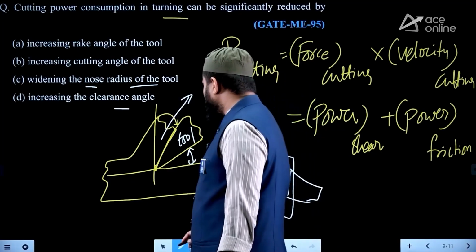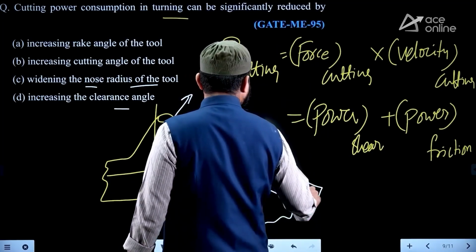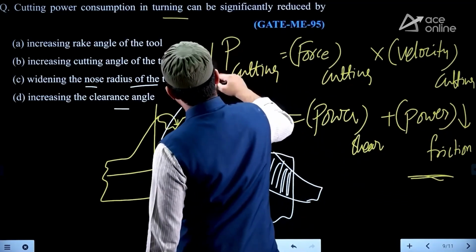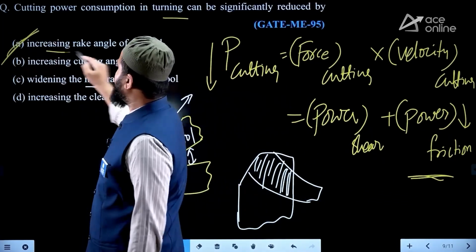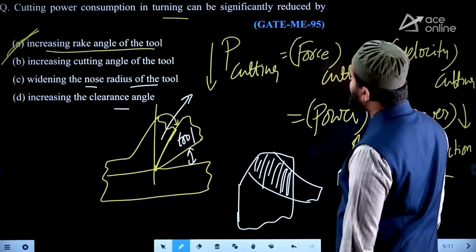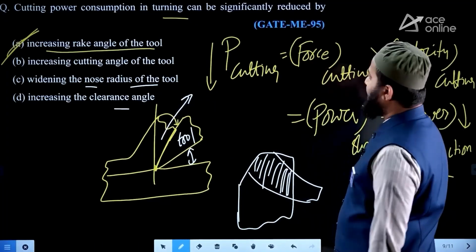Therefore, among all these options, we can mention frictional power. If you reduce it, that helps to reduce the total cutting power also. That frictional power reduces by increasing the rake angle of the tool. Therefore, the answer to this question is option A.